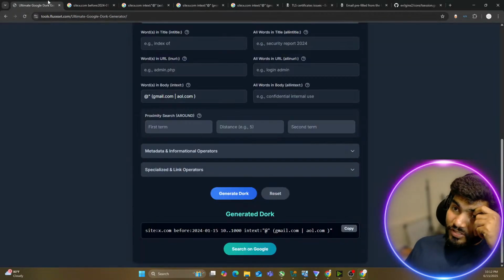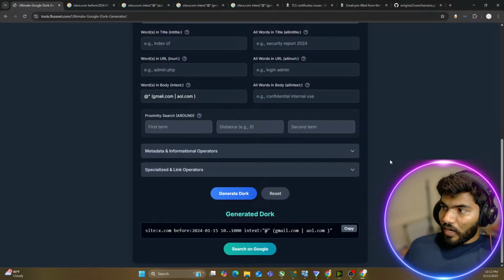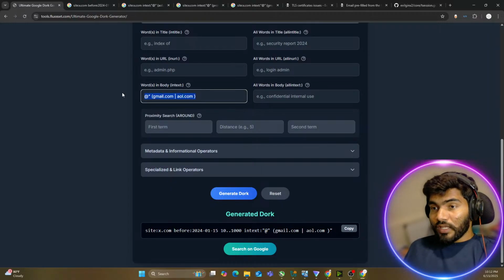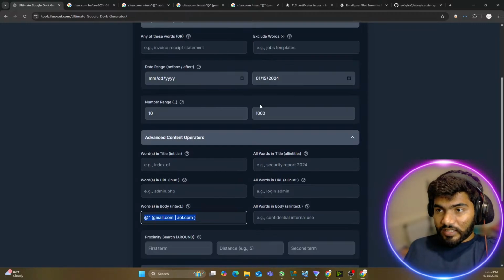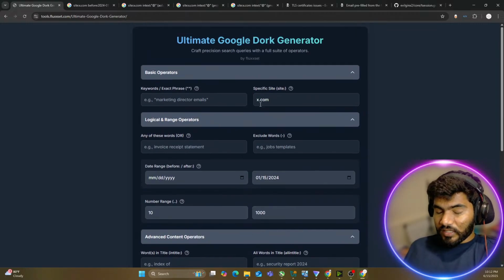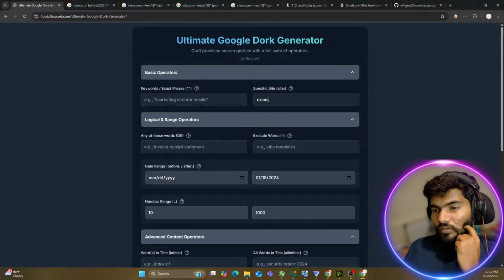So yeah, you can use this particular tool, try it out. If you face any issue, please let me know. I will try my best to fix that particular tool, or if there is any bug. But overall, this tool is the craziest tool that I have ever seen, because it enables you to do a lot of things.